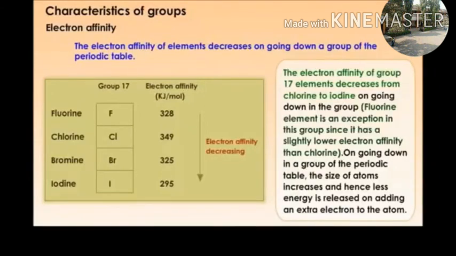The electron affinity of group 17 elements decreases from chlorine to iodine on going down the group.